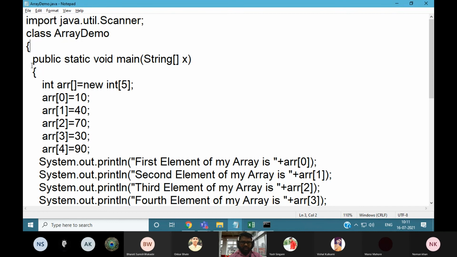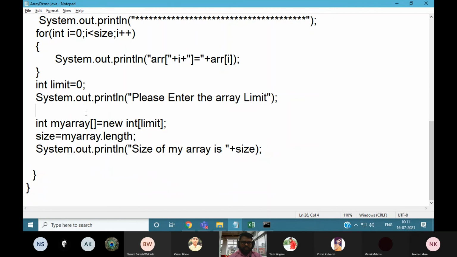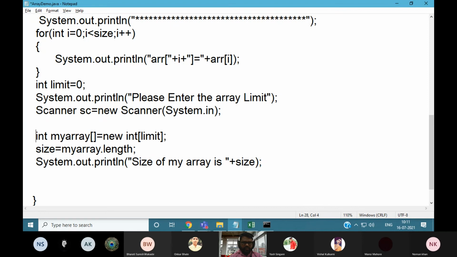This is the class, and you need to create an object of this class: Scanner sc equal to new Scanner, System dot in. By using that, you store the limit value of your array equal to sc dot nextInt.